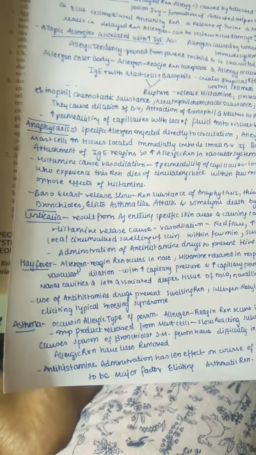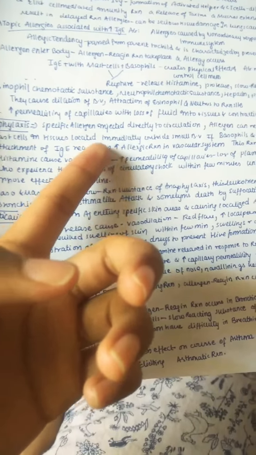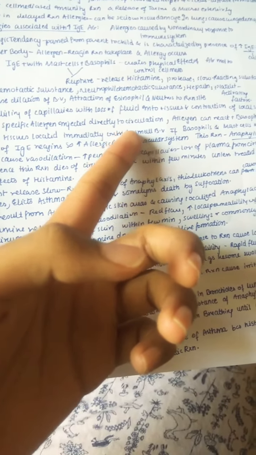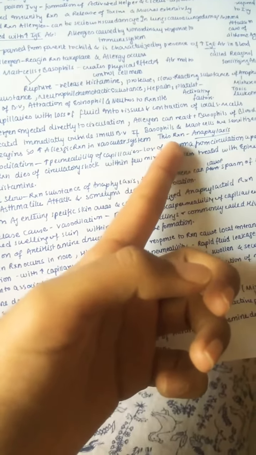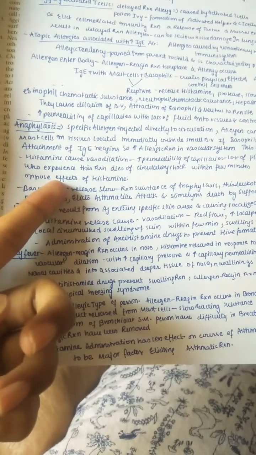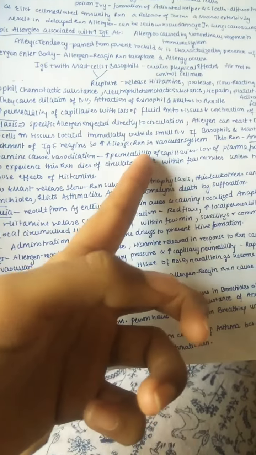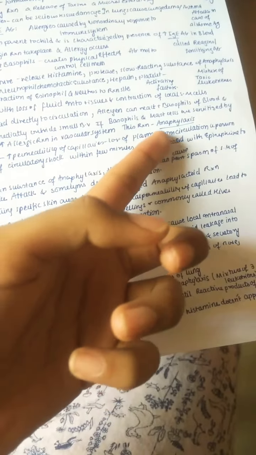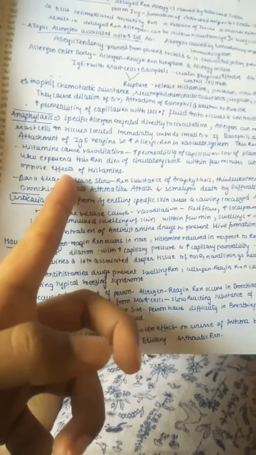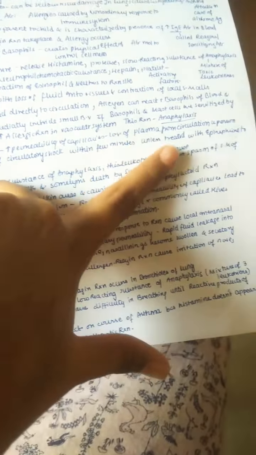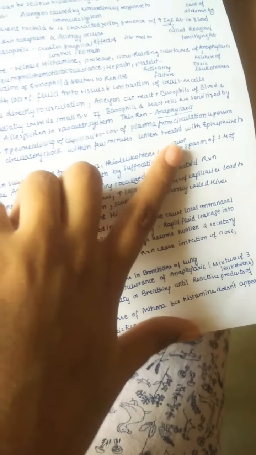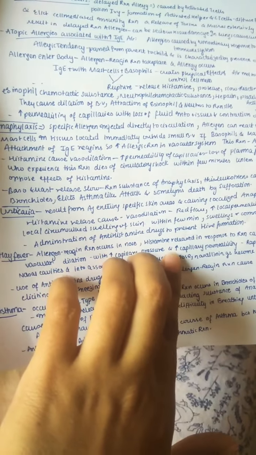So let us see anaphylaxis. It is when a specific allergen is injected directly into the circulation. An allergen can react with the basophils of the blood and mast cells in the tissues located immediately outside the small blood vessels. If the basophils and mast cells are sensitized by attachment of IgE reagins, there is an increased allergic reaction in the vascular system, and this reaction is called anaphylaxis. Histamine mainly causes vasodilation, increased permeability of capillaries, and loss of plasma from the circulation, and the person who experiences this reaction dies of circulatory shock within a few minutes unless treated with epinephrine to oppose the effects of histamine.